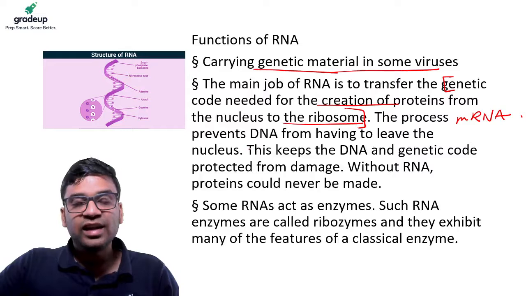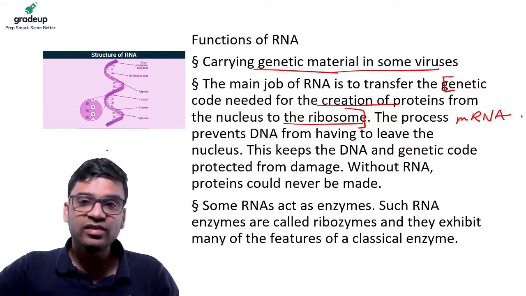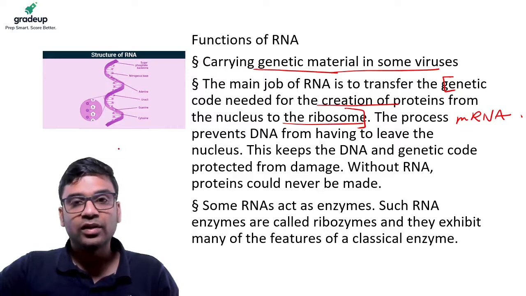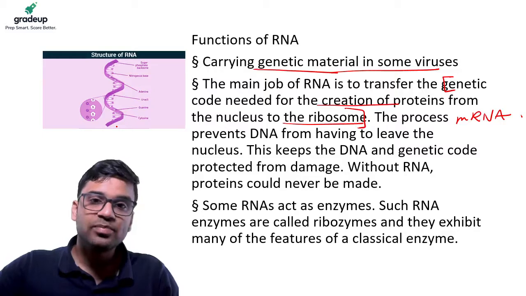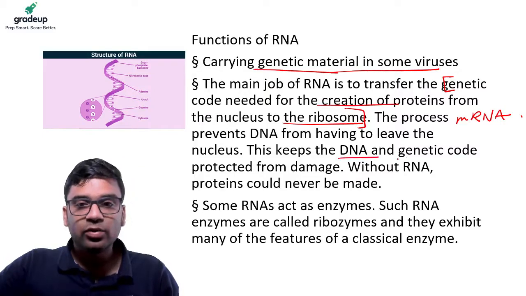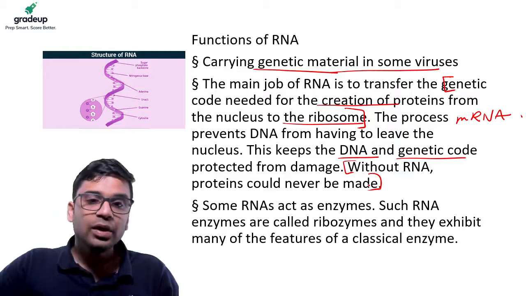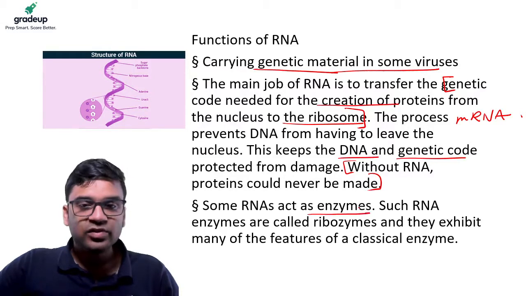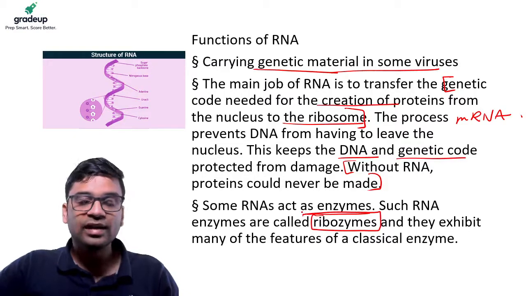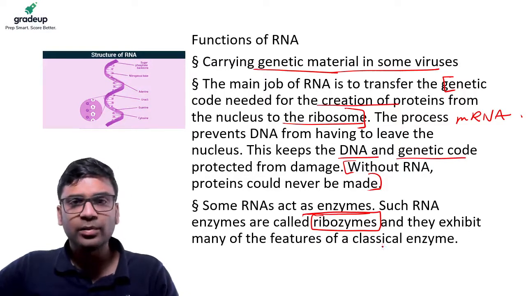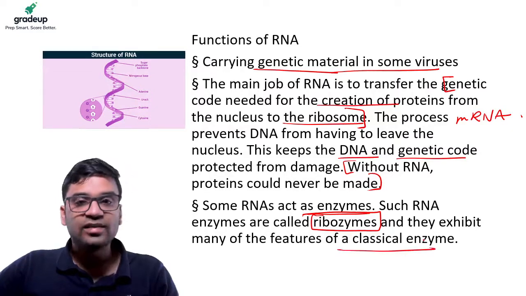So this prevents the DNA from leaving the nucleus, because DNA is there somewhere in the nucleus and the message has to be carried to the ribosome. Ribosome is where the proteins are created. So the RNA is the one which transfers the message. So they keep the DNA and genetic code safe from damage, and without the RNA, the proteins can never be made. Some RNAs also act as enzymes, they are called ribozymes, and they exhibit features of an enzyme. What are enzymes? We'll be discussing. They are the ones which speed up a biological process. So RNA can also act as enzymes.